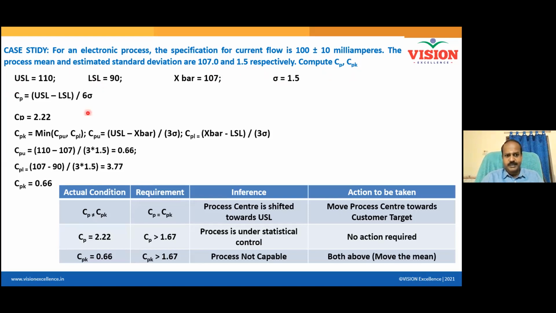I calculate CP. CP is how much? 2.22. Now, what is your conclusion now? Looking at CP of 2.22, can somebody comment now? It's more than 1.66. That's fine, but what is your statement? The process is consistent. Very good. Process consistent. Yes. Consistency is assured.